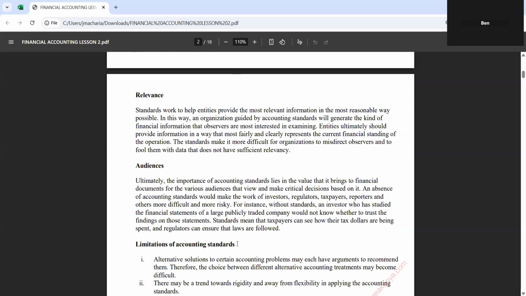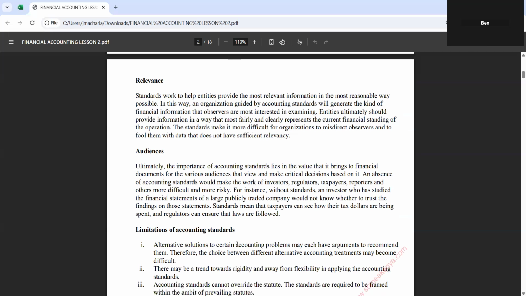Relevance. Standards work to help entities provide the most relevant information in the most reasonable way possible. In this way, an organization guided by accounting standards will generate the kind of financial information that observers are most interested in examining. That means you are able to provide relevant information that is useful to the users.